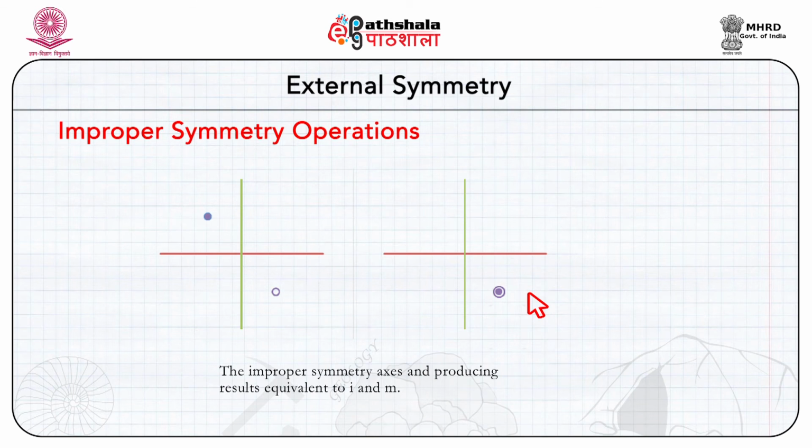The solid dot represents the point which is above the projection plane having a positive z coordinate, and the open circle represents the point which is below the projection plane having a negative z coordinate. Similarly, in this figure bar 3, bar 4 and bar 6 axes are represented. In all these figures, the solid dot represents a positive z value, that is above the plane of the diagram, and the blank open circles represent the negative z values.